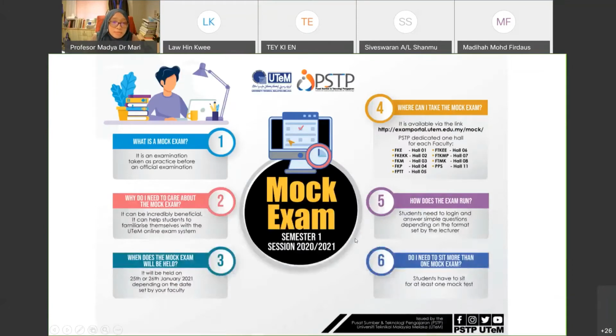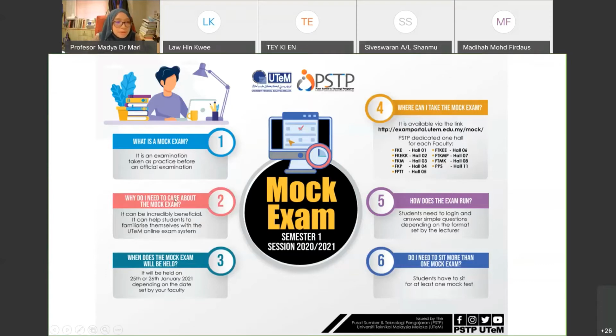So this one is the mock exam that I have shared with you on Telegram. So what is a mock exam? A mock exam is a practice, an exam taken before the official examination so that you are familiar with the layout. Because if you're not familiar with the layout, you might panic. So make sure that you try it at least once. If you want, you can try it many times. No problem. It's just a mock exam, with simple questions to answer.